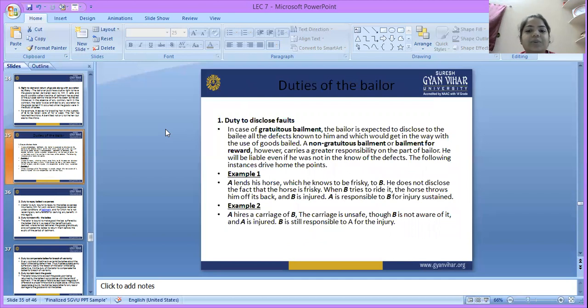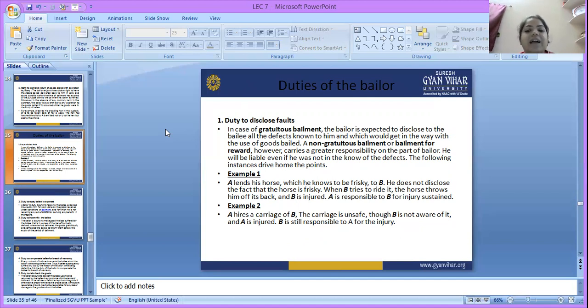What are the duties of the bailor? Duties of the bailor are equal to the rights of the bailee. Duty to disclose faults. In case of gratuitous bailment, I already told you what gratuitous is, that means non-paid bailment, there are no charges.